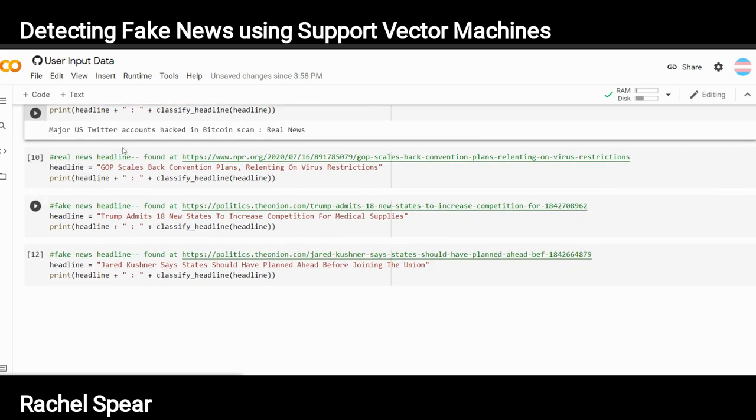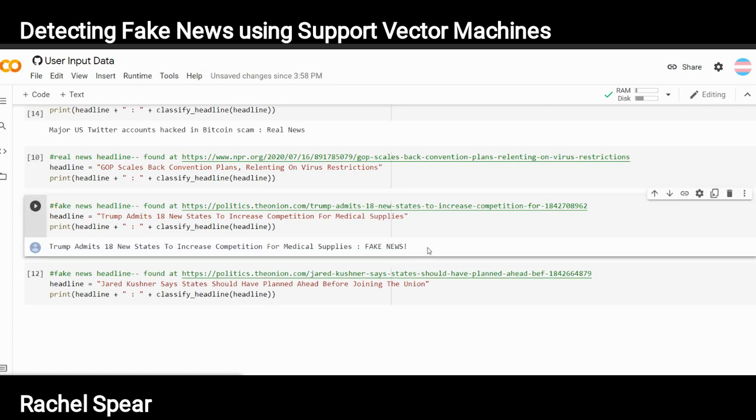If you go to a fake news example, this one is from The Onion, and it says: Trump admits 18 new states to increase competition for medical supplies. This is obviously fake news, and when you run it through the program, it classifies it correctly as fake news.